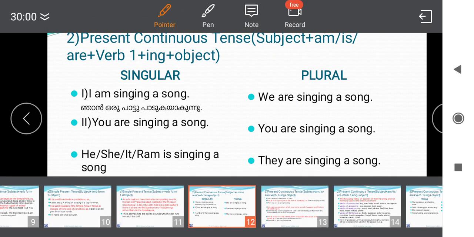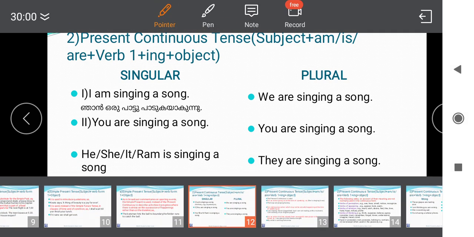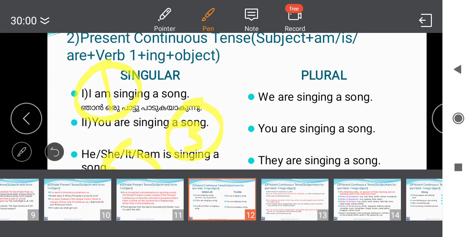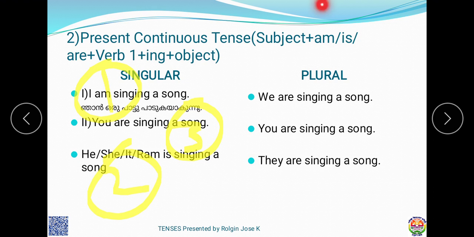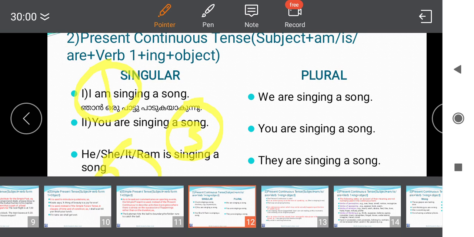In singular, first person has am, second person has are, but it is not in order. Remember the order like reverse jumbling of 1 2 3: first is 1, last is 2, middle is 3. I think it is easily understood.